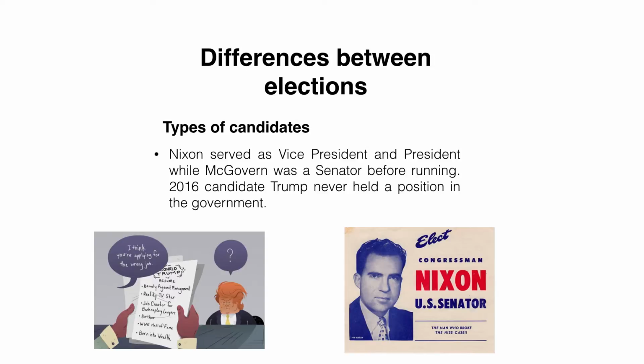Now we will talk about the differences between the elections. The first difference is the types of candidates. Both candidates in 1972 served in government positions before running. Nixon was a vice president and president, while McGovern was a US senator from South Dakota. However, in 2016, the Republican candidate Trump is a businessman and has never held a government position before. Hillary Clinton was also a former Secretary of State. If Clinton wins, she would be the first Secretary of State to be president in over 100 years.